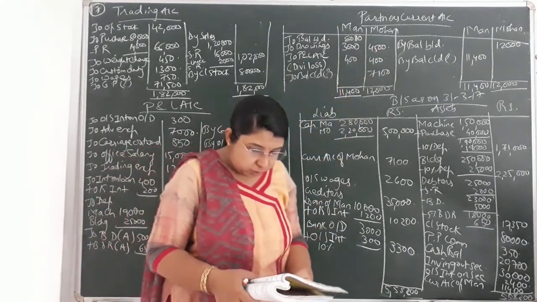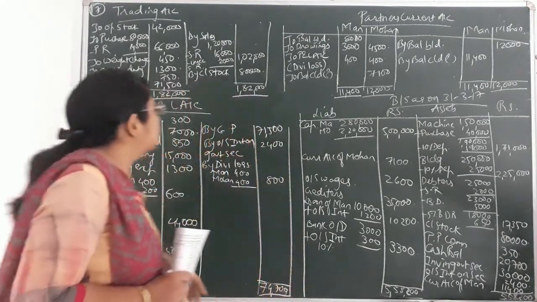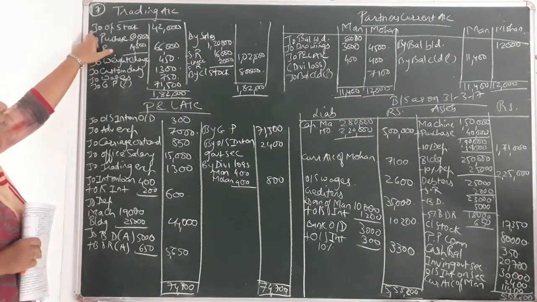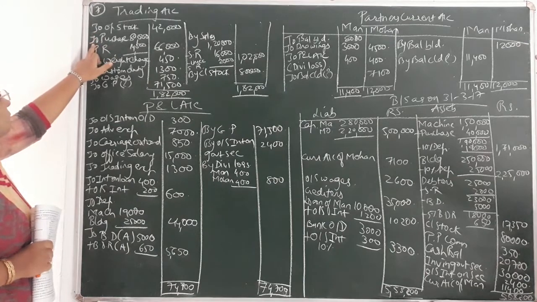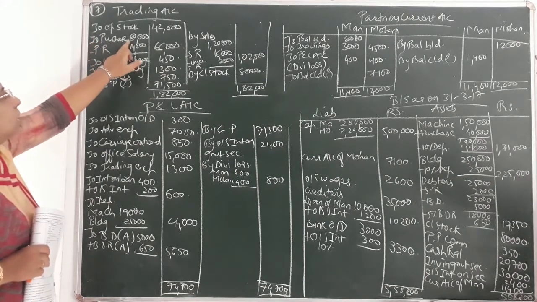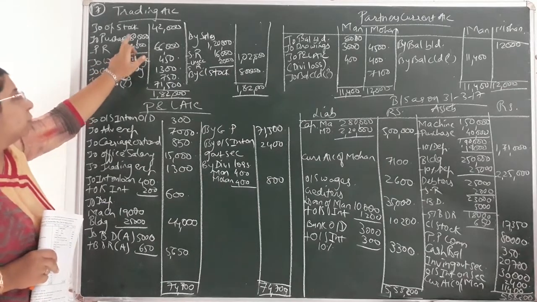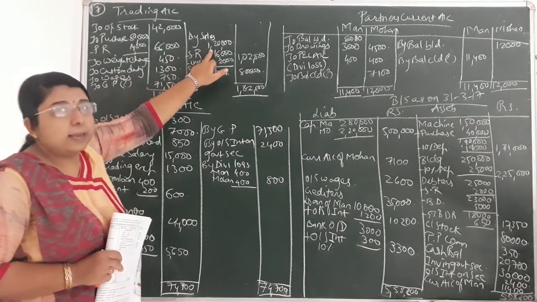Then afterwards purchase and sales, that is given as 80,000 and 1,20,000. So that will be on the trading account. On the debit side, to purchase, I have left one space for the first entry, which is always opening stock. So in the second place I have written to purchase in the inner column, 80,000. In the same way, on the credit side of trading account I have written by sales, 1,20,000 in the inner column.